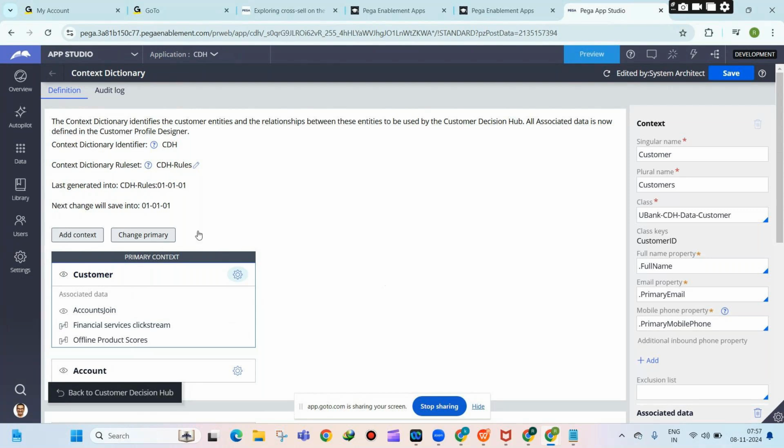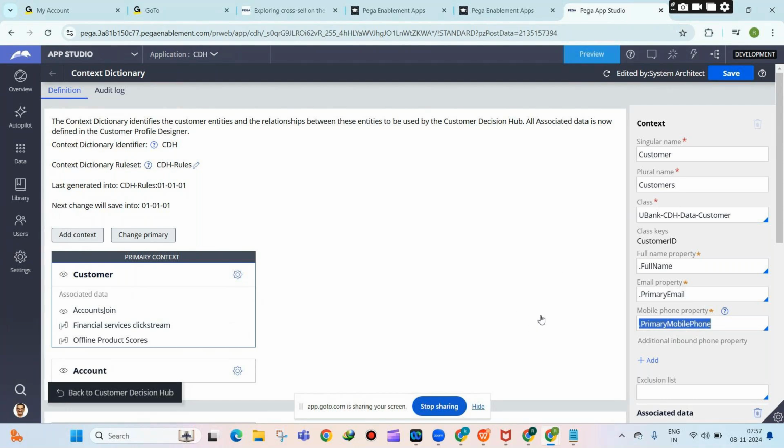Then Pega marketing will automatically send the email to this property, which is there in the email property. Let us say I need to send some SMS. Then Pega marketing will look for this property's value at runtime. That means you are pre-configuring everything instead of specifying at runtime.